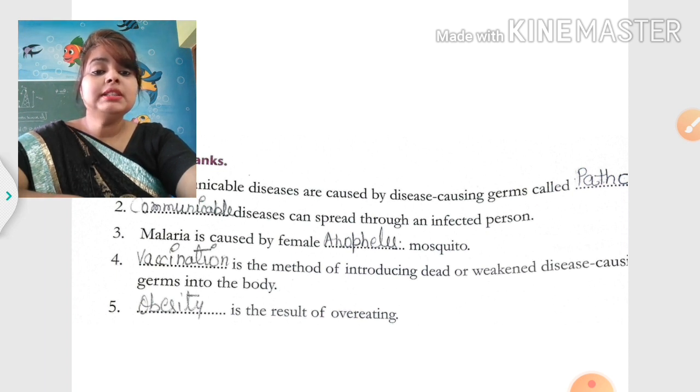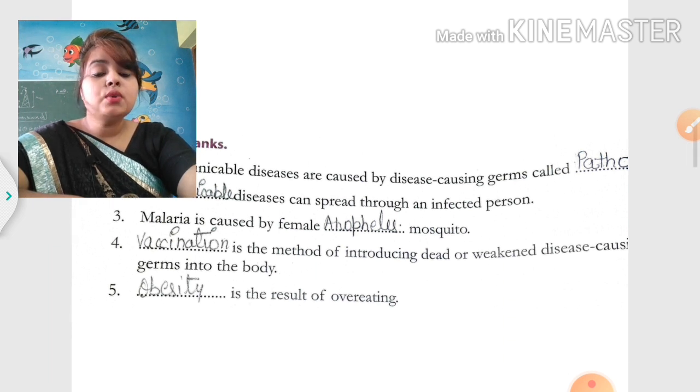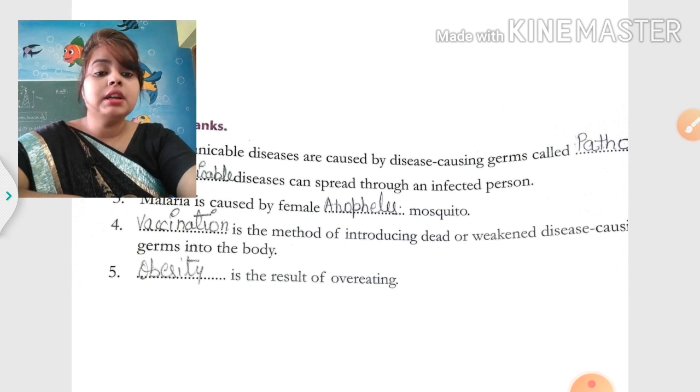Next, malaria is caused by the female blank mosquito. So, the answer is Anopheles. Malaria is caused by the female Anopheles mosquito. Next question: blank is a method of introducing dead or weakened disease-causing germs into the body. Answer is vaccination. Last fill-up: blank is a result of overeating. Overeating leads to the obesity disease.